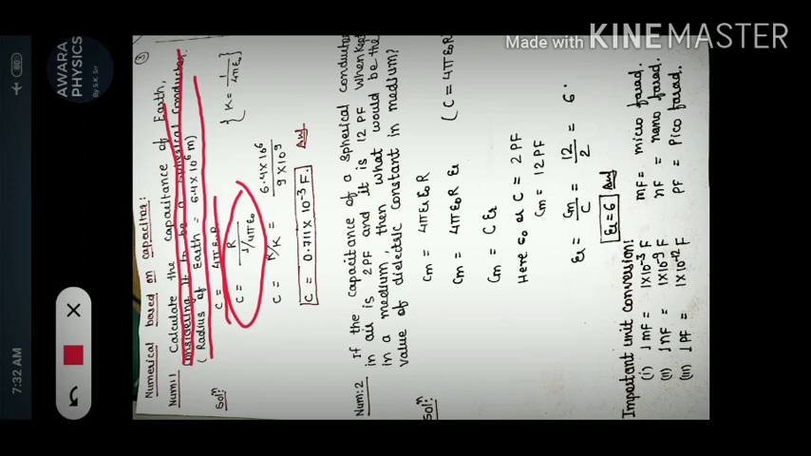Okay, so that is the value of K, and we have to put here C is equals to R by capital K, and the value of R is given 6.4 into 10 to the power 6 divided by 9 into 10 to the power 9, and the C is equals to 0.711 into 10 to the power minus 3 farad. Okay, this is the answer. So numerical 1 is finished.